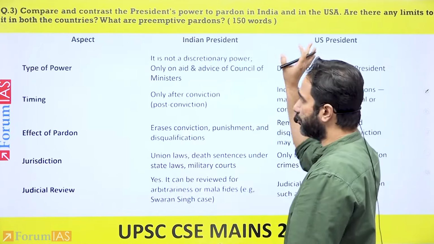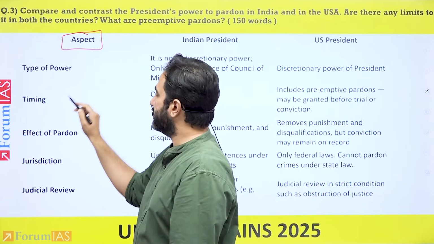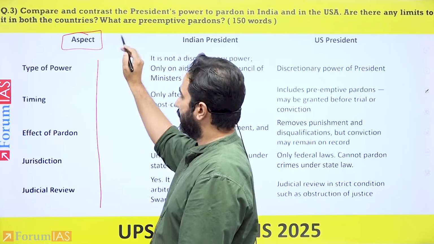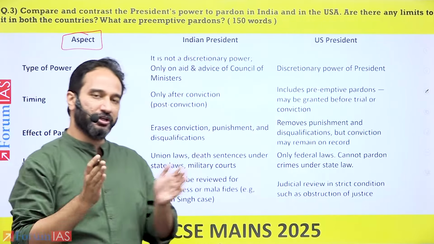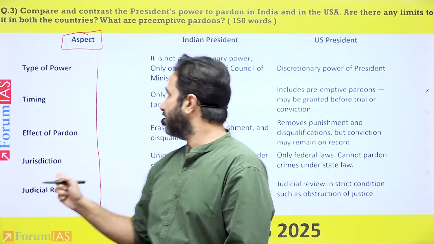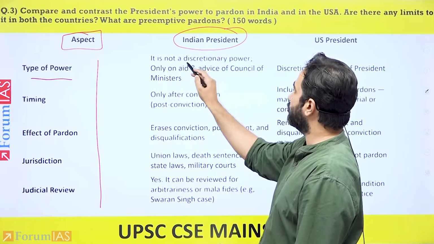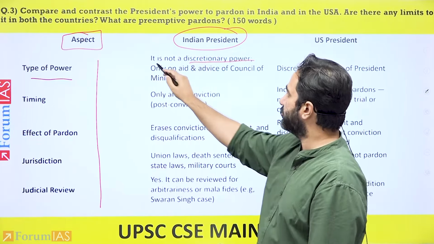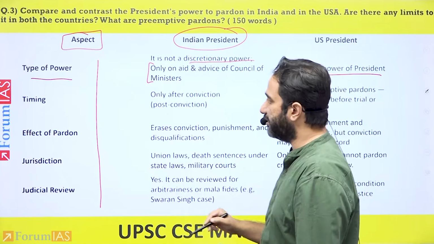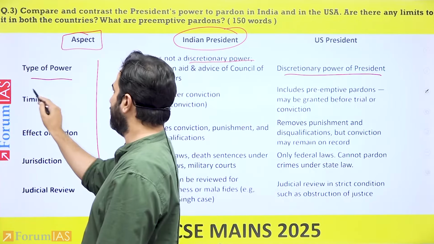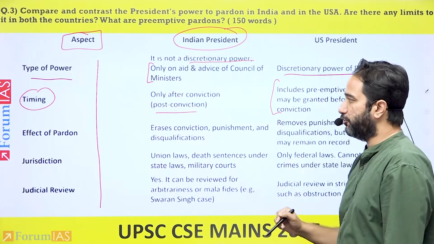After this, you move on to the comparison part. What you have to make sure is that you divide every comparison into various aspects. You tell the examiner what you are comparing in this context. So let's say the type of power. The Indian president does not have a discretionary power of pardon. It is only on the aid and advice of the Council of Ministers. While for the US president, it is a discretionary power. In India, there are no preemptive pardons, while they are included within the United States.